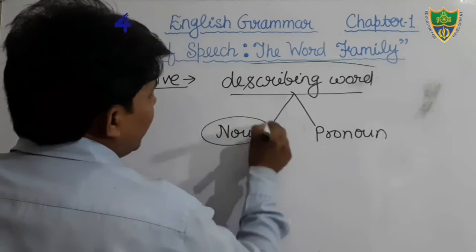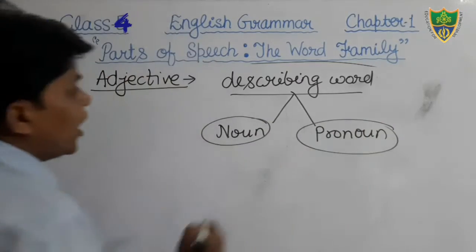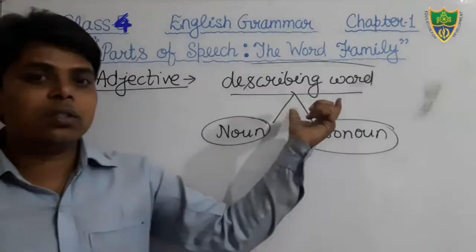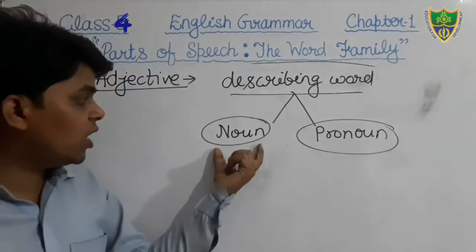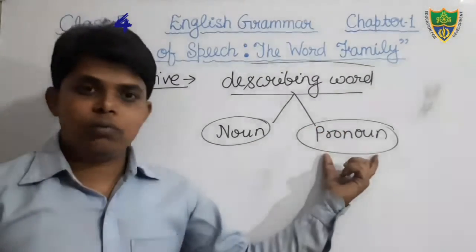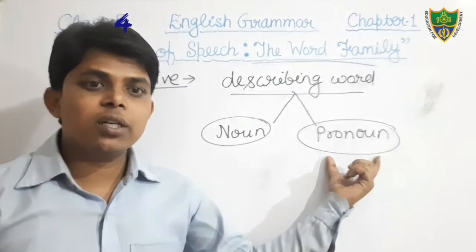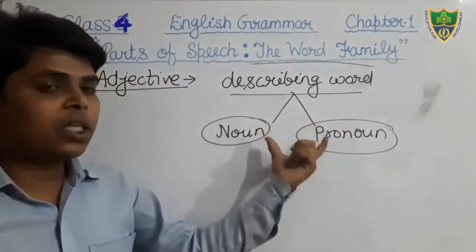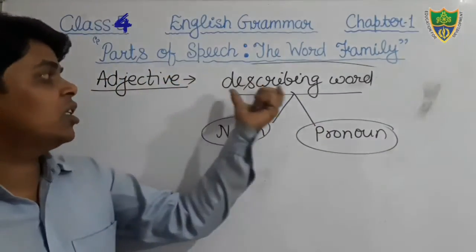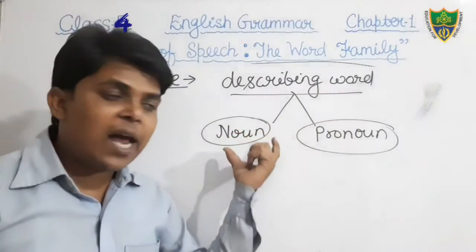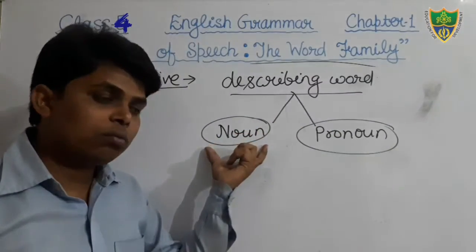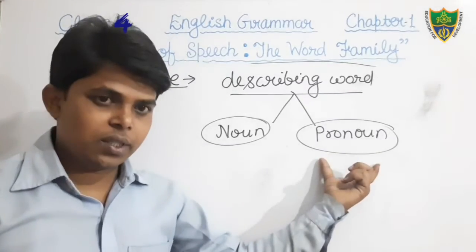Okay, keep in your mind. Adjective is a describing word. It describes the quality of a noun or pronoun. Once again I am going to repeat. Adjective is a describing word. It describes the quality of a noun or pronoun in a sentence.